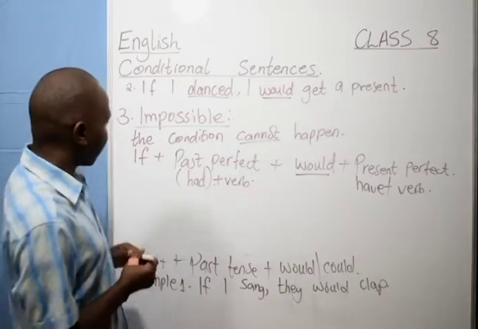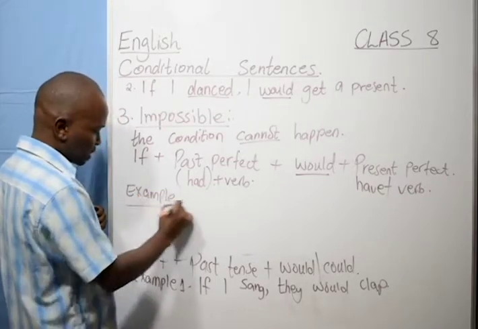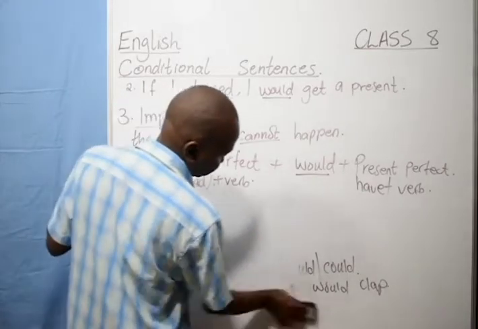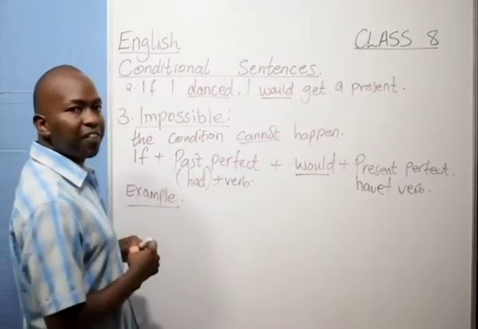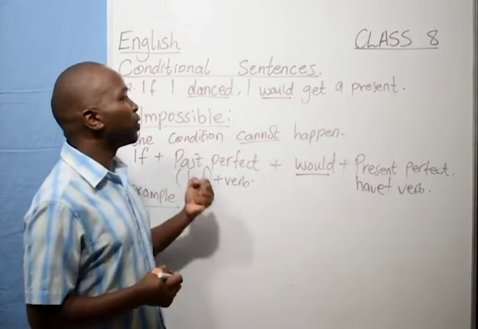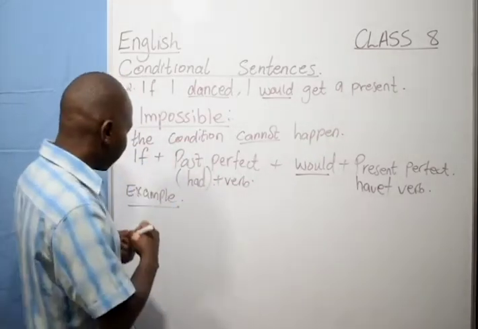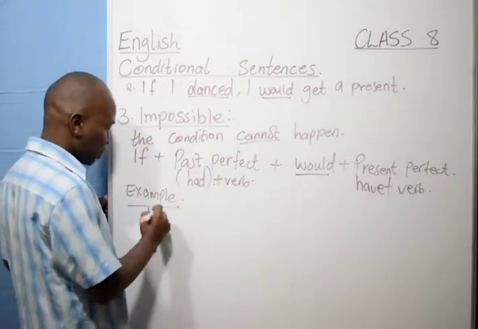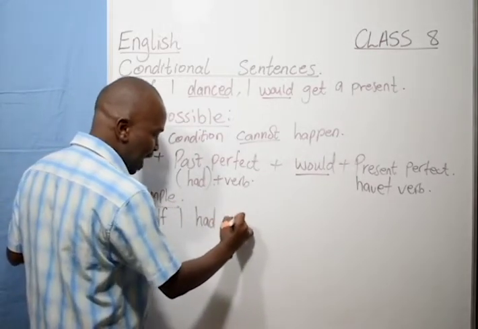Let's look at an example that is going to help us see how these sentences are constructed. The first sentence was if I sing, they will clap. If we are to put that sentence in the impossible conditional, we would say if I had sung.